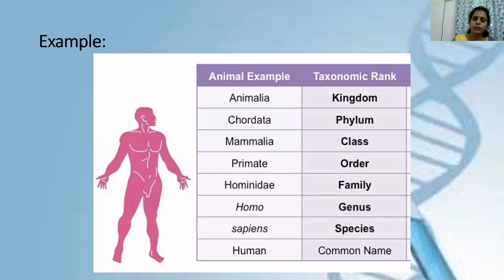Just look at this example. The hierarchy of classification is given for human beings. Human beings belong to kingdom Animalia, phylum Chordata, class Mammalia, order Primates, family Hominidae, genus Homo, species sapiens, and the common name is human. That's it for this particular topic. In the next video, we'll start with the third topic of this unit, classification, that is, features of organisms. Take care till then. Bye-bye.